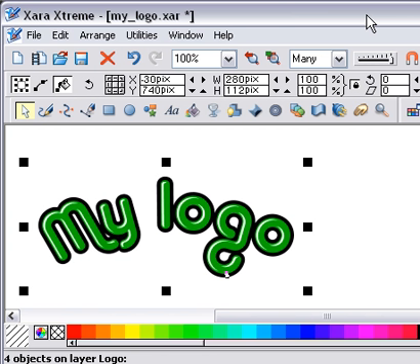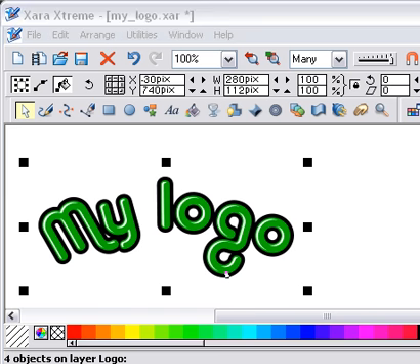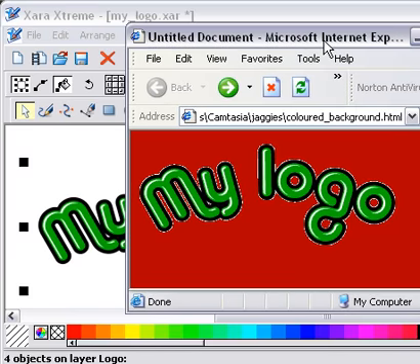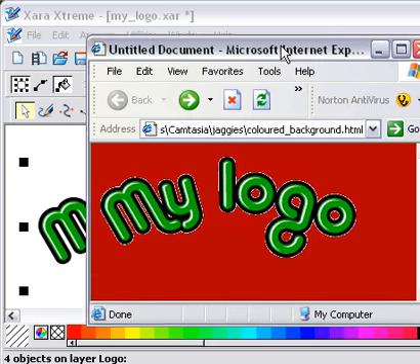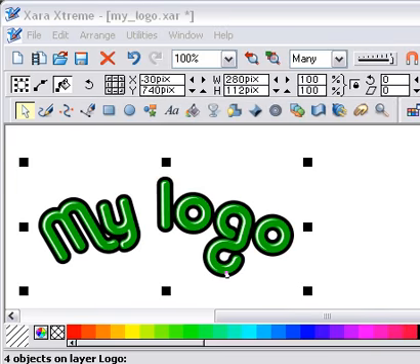Okay, here we are back in Xara now. What you actually need to do is to make the background color, when you export the transparent background, the same color as the background that's going to be shown up against on your website. So here in Internet Explorer, you can see I've got this dark red, reddish purple color as the background to my web page.